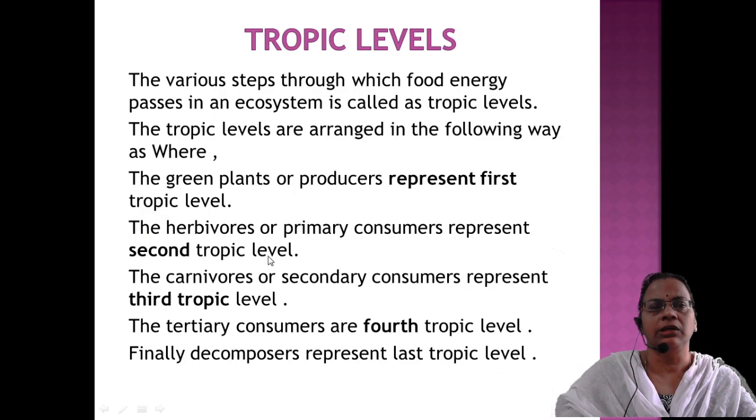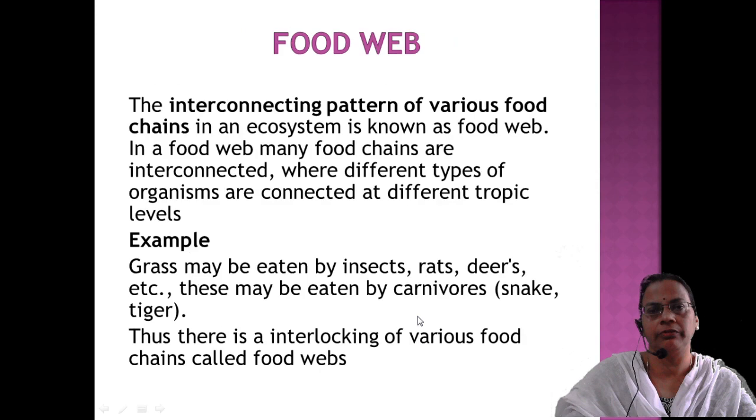Now, trophic level, the definition: the various steps through which food energy passes in an ecosystem are called trophic levels. Trophic levels are arranged in the following way. The green plants or producers represent the first trophic level. Herbivores or primary consumers represent the second trophic level. Carnivores or secondary consumers represent the third trophic level. Tertiary consumers represent the fourth trophic level. Finally, decomposers represent the last trophic level.